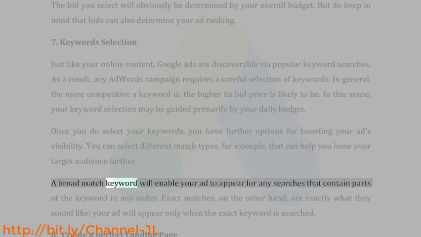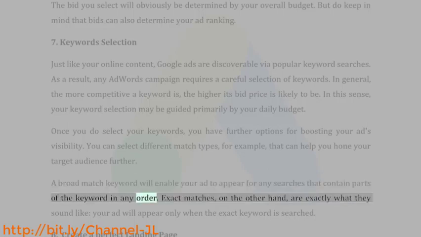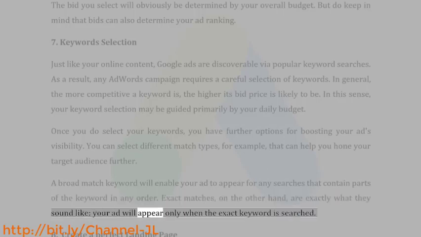A broad match keyword will enable your ad to appear for any searches that contain parts of the keyword in any order. Exact matches, on the other hand, are exactly what they sound like. Your ad will appear only when the exact keyword is searched.